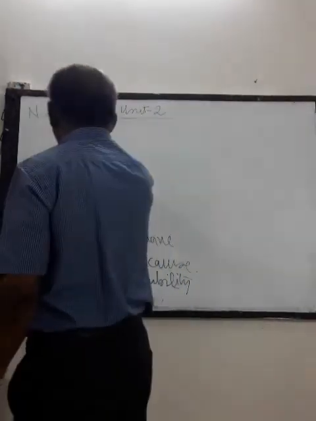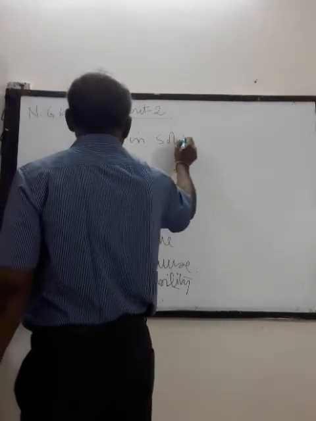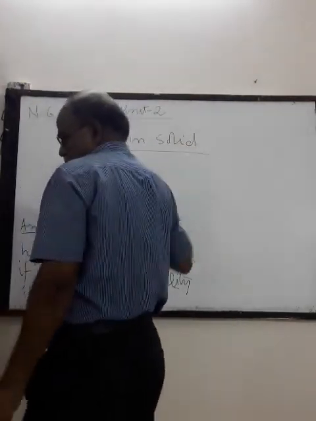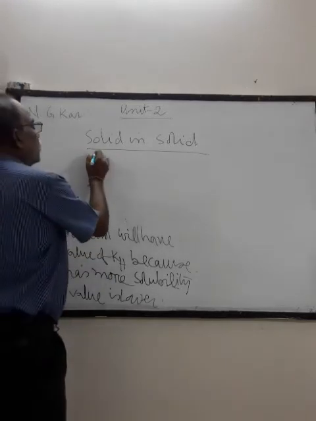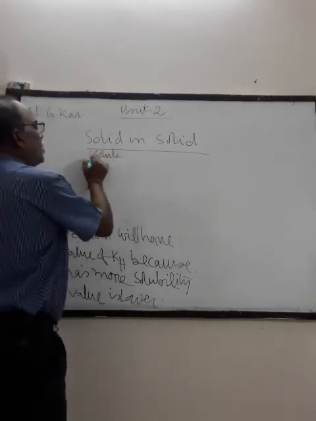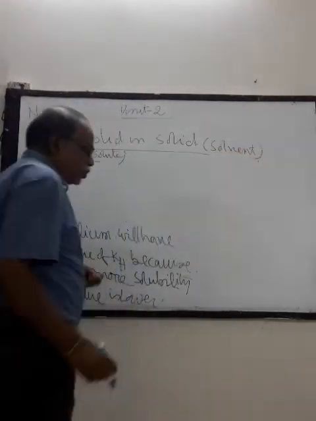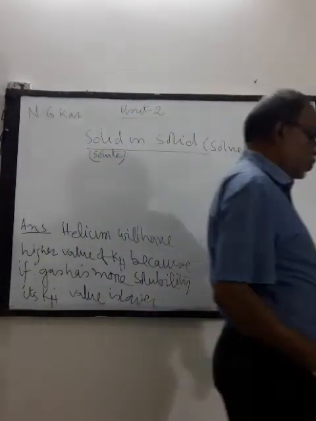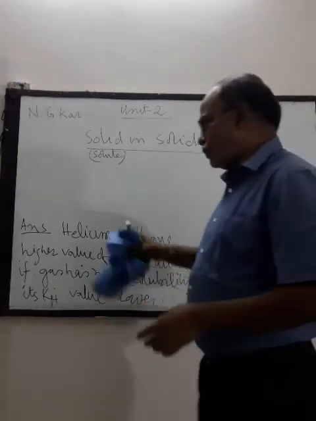So next we consider solid in solid. What is solid in solid? If in a solution both solute and solvent are solid, then such a solution is called solid in solid. So the solute is solid and the solvent also is a solid. So any solution where both solvent and solute are solid is called solid in solid.